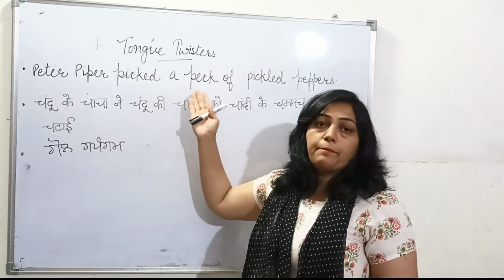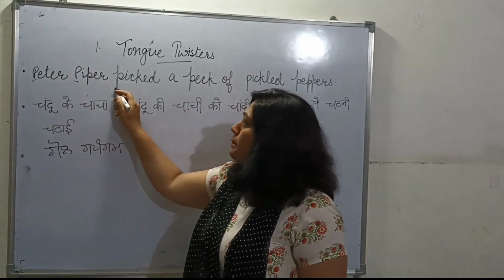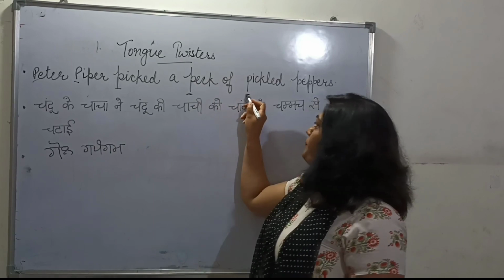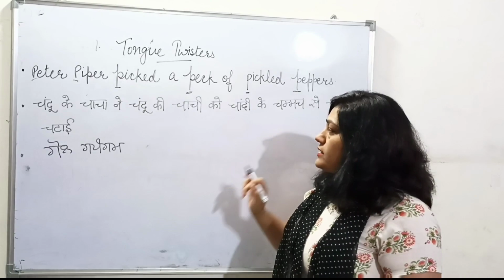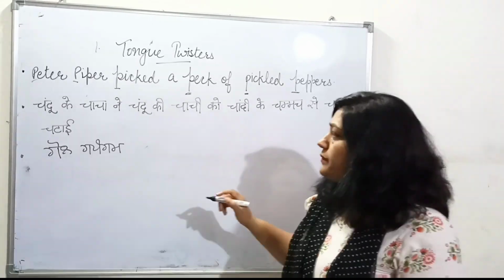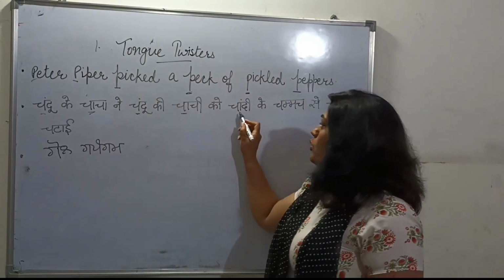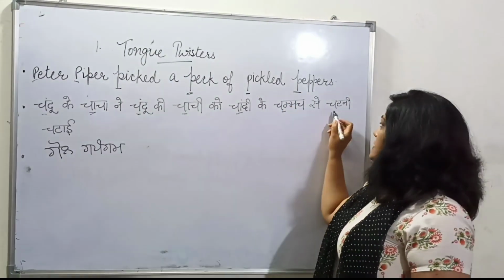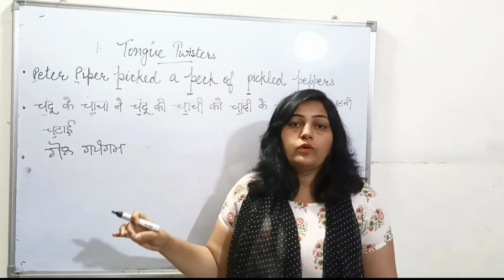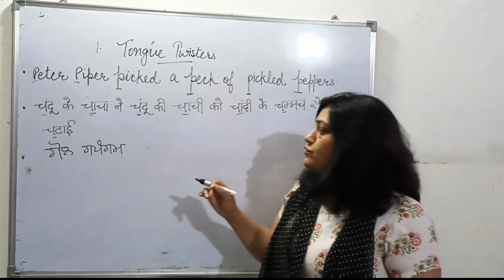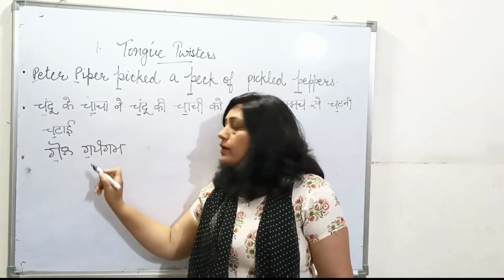First of all, the example of tongue twister in English. Peter Piper picked a peck of pickled pepper. So P sound is there in that. Now let us see the example in Hindi. चंदू के चाचा ने चंदू की चाची को चांदी के चम्मच से चटनी चटाई. So here it is ch sound in Hindi tongue twister. Next we have Punjabi tongue twister, that is gol gapangam, g sound.